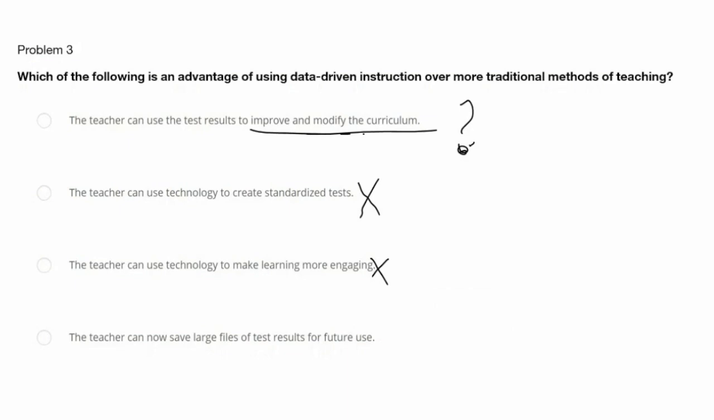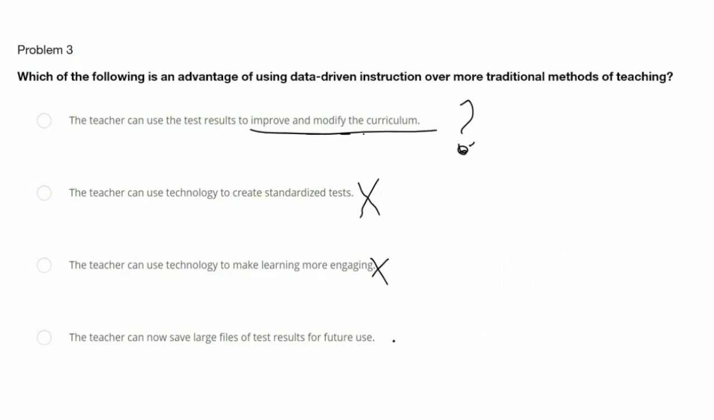The teacher can now save large files and test results for future use. While data storage is super important and it's super helpful for a teacher, it's not particularly the reason why we use data-driven instruction. The power of data-driven instruction comes from analyzing the results. So once everything is saved, we do have to go back and look at it. And we want to immediately make improvements to the curriculum.